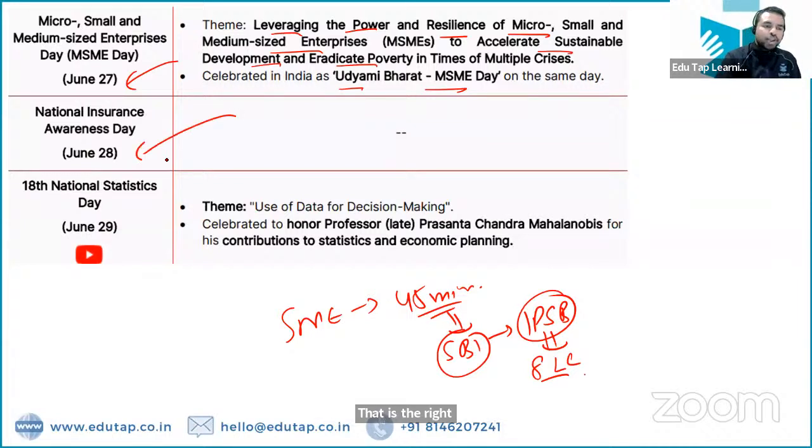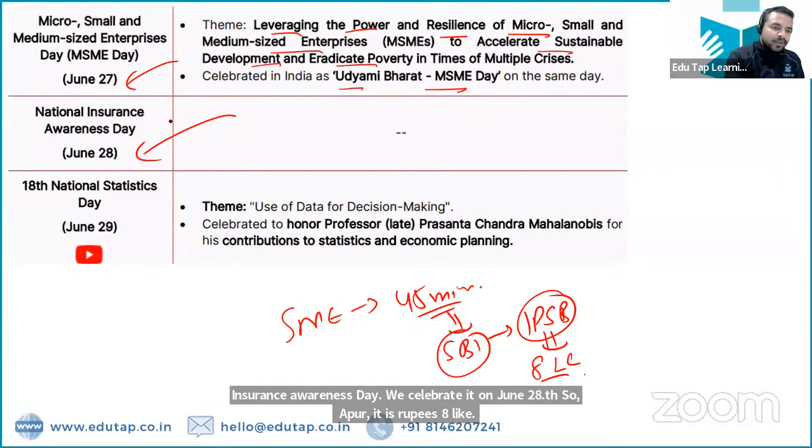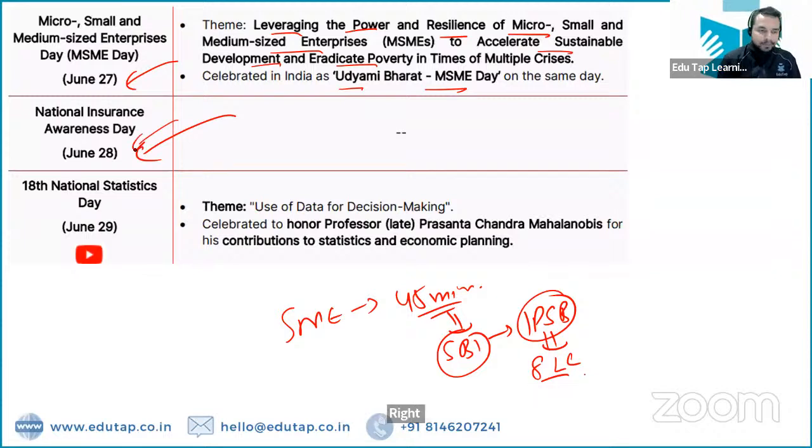That is the National Insurance Awareness Day. We celebrate it on June 28th. So Apurv, it is rupees 8 lakh crores, right? Not the US dollars. National Insurance Awareness Day is celebrated on 28th of May.